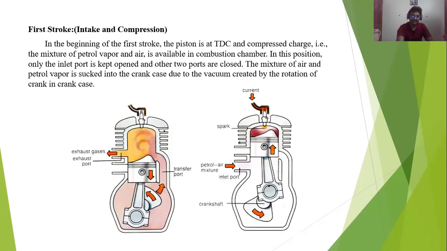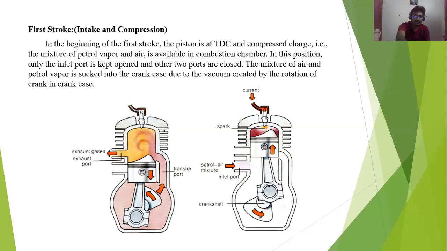Here you can see the exhaust gas just below. In the left side diagram you see the exhaust port, that is just below. There is one opening, that is the intake, the inlet port. In the right side of the diagram you can see the inlet port.